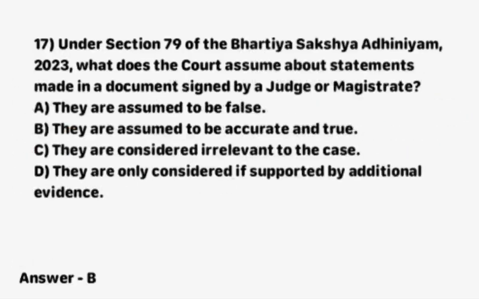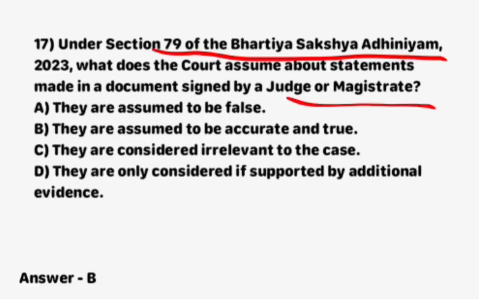Next question, under section 79 of Bhartiya Sakshya Adhiniyam 2023, what does the court assume about statements made in a document signed by a judge or magistrate? Option A, they are assumed to be false. Option B, they are assumed to be accurate and true. Option C, they are considered irrelevant to the case.